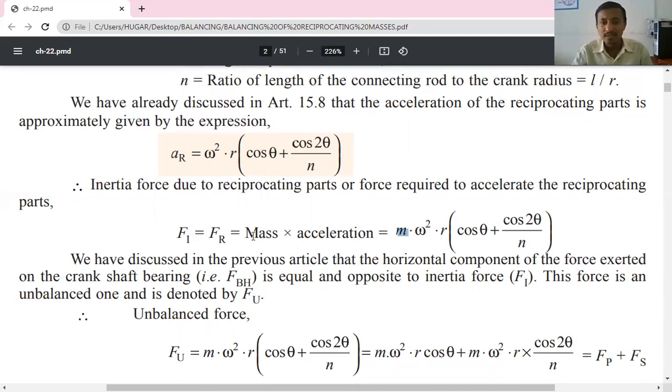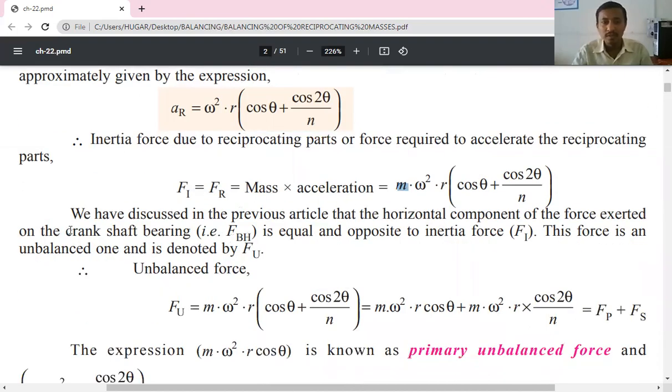So as we have discussed earlier, FBH and Fi are equal and opposite in direction. So the total unbalanced force is given by FBH. We denote it as FU, that is the total unbalanced force. So FU is given by FBH, and FBH is equal and opposite to the Fi.